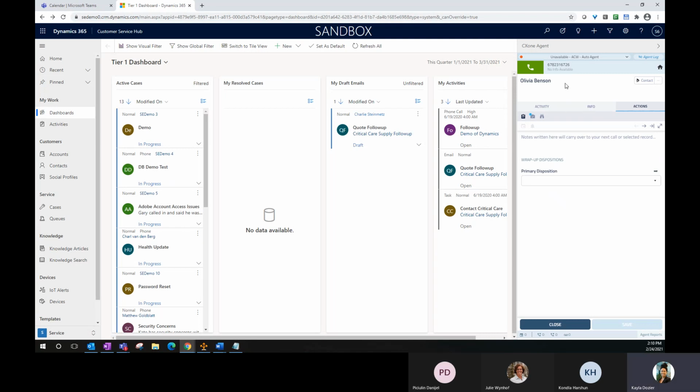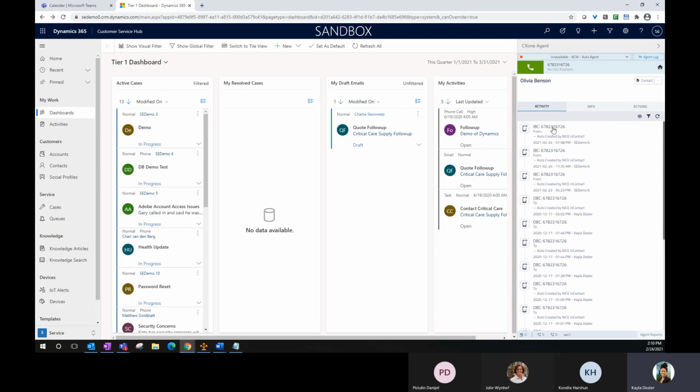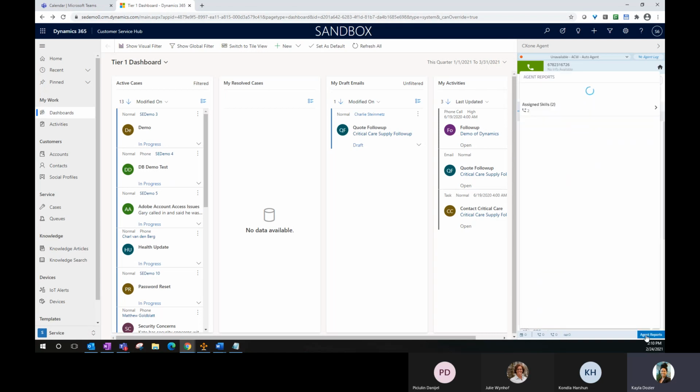All right, so once I get logged in here, what you'll notice, some information I can look at here, activity, any previous calls that have come into the agent. I can see all of the specific skills that I'm assigned to, and anything that's waiting. So I can see anything inbound, outbound, if there are any voicemails here also, and I can also look at my agent reports. So I could be held accountable for my own performance here and not necessarily have to rely on my administrators or supervisors to let me know how things are going.